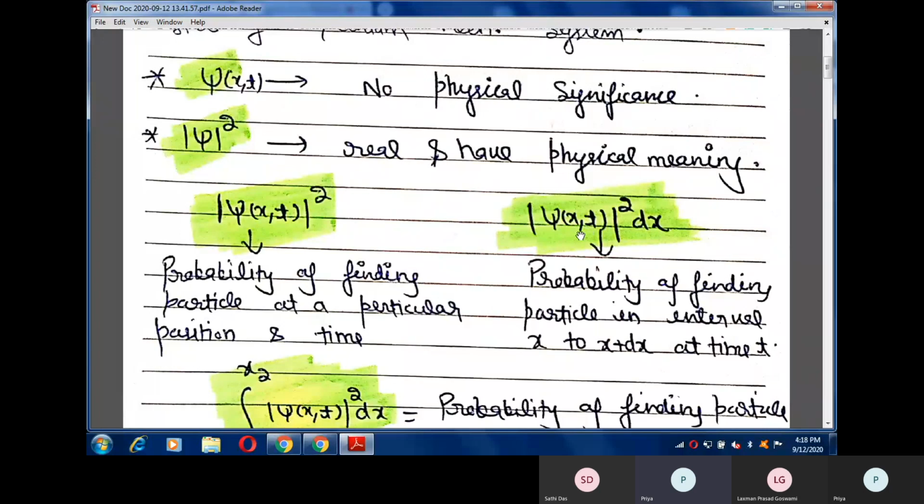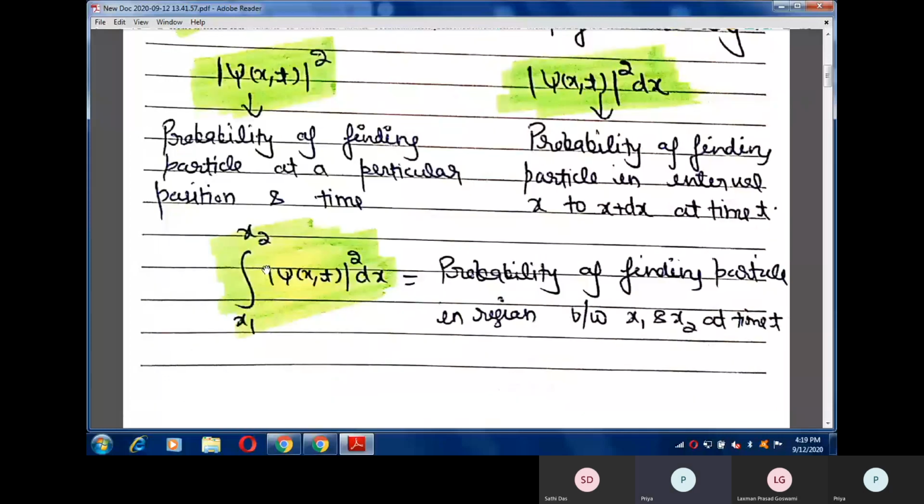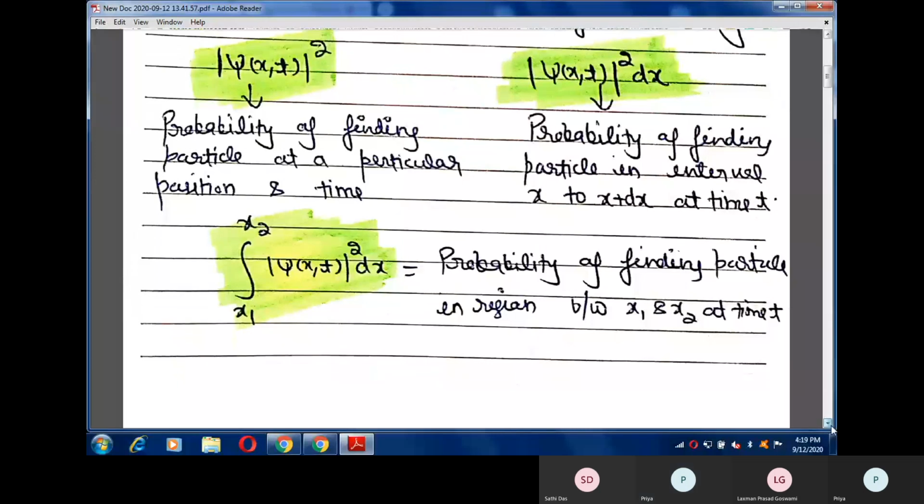In the same way, |psi(x,t)|² dx represents the probability of finding the particle in the interval x to x plus dx at a particular time t. In the same way, the integration from x1 to x2 of |psi(x)|² dx represents the probability of finding the particle in the region between x1 and x2 at a particular time t.